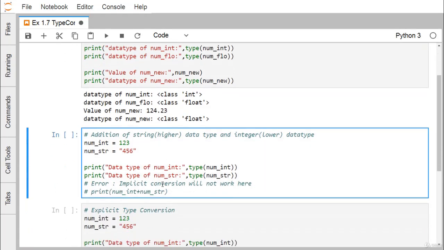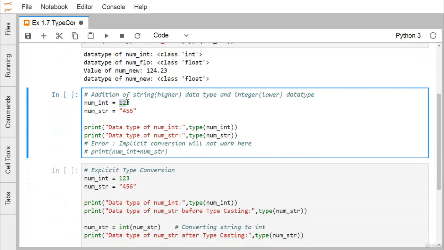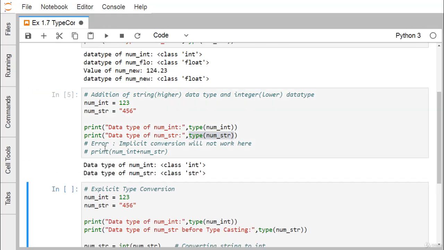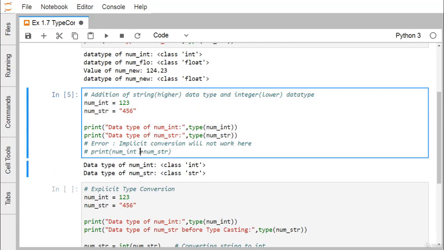So let us go for the next one. So here we are having this integer and next one is a string. So their respective types are getting printed. So now if I make the respective addition, there is num_int plus num_str. If I do this addition, then obviously the implicit type conversion will not take place.